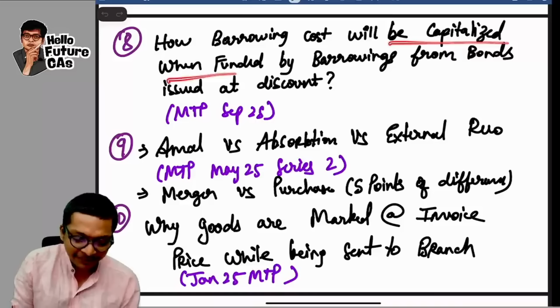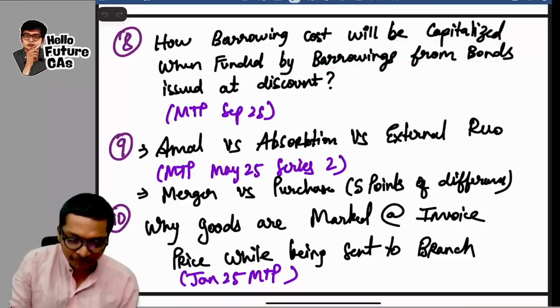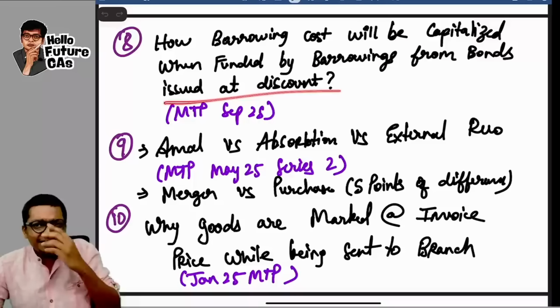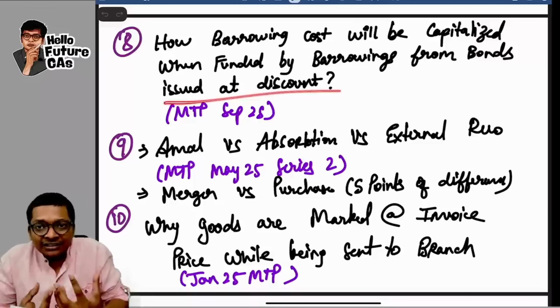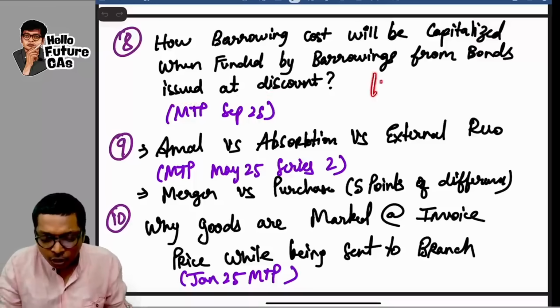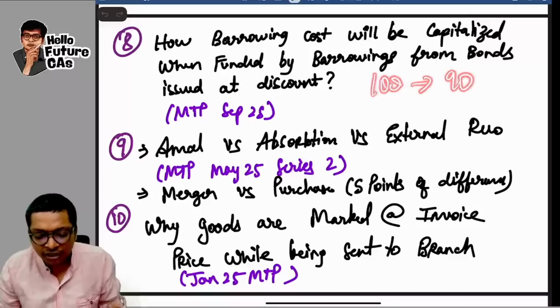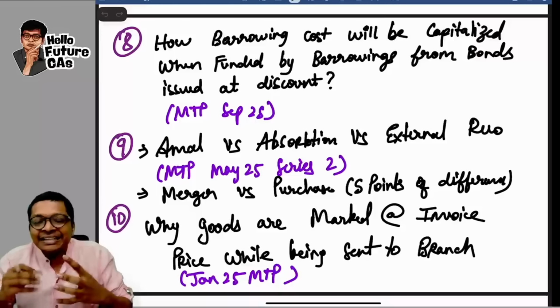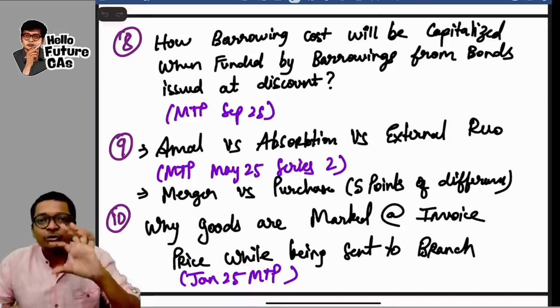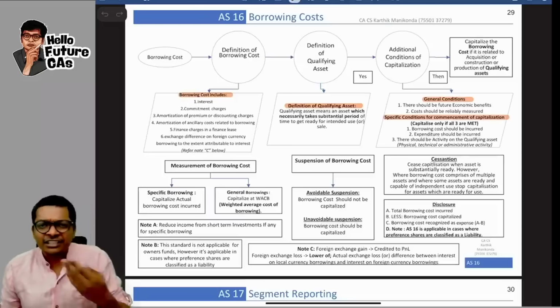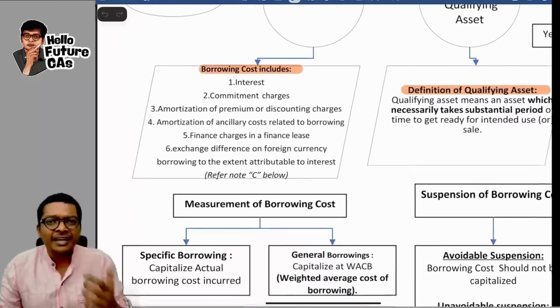How borrowing cost will be capitalized when funded by borrowings from bonds issued at discount. Basically, they're saying when you're taking some bonds and those bonds are issued at discount. So a 100 rupee bond is issued at discount and that 90 is used for capitalizing of assets. So will I capitalize that 10? Answer is very straightforward. Yes, if you look at the AS 16 borrowing cost definition, it includes what, guys? Amortization of ancillary costs related to borrowing and amortization of premium or discount charges. And that's my answer, which is there in the MTP also.